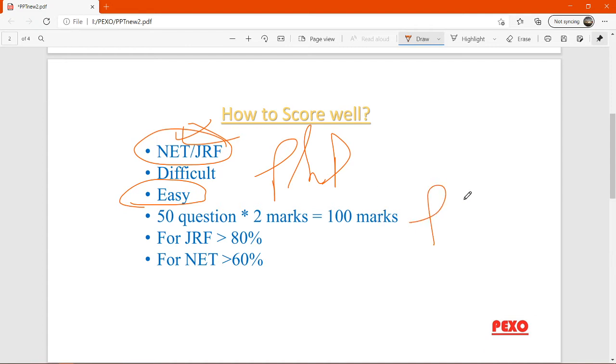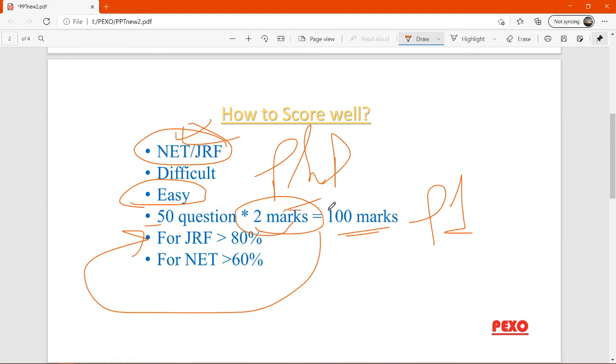Paper 1 basically contains 100 marks, and it has 50 questions. Each question carries 2 marks. There is no negative marking.